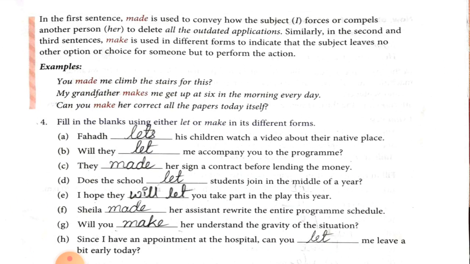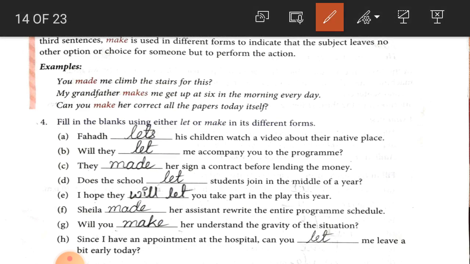In the previous sentences, made was used to compel or convince anyone to do the work. That's why we have got here that make is used in different forms to indicate that the subject leaves no option or choice for someone but to perform the action. Some more examples are given here.